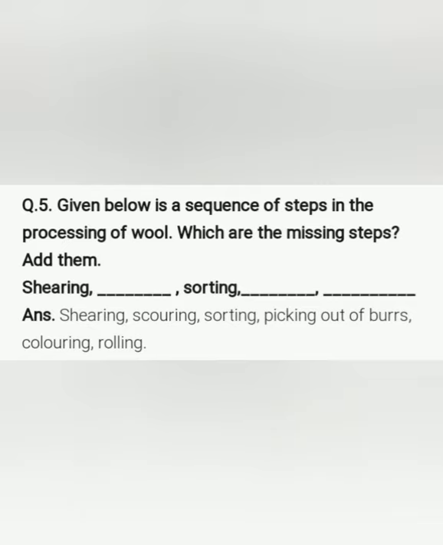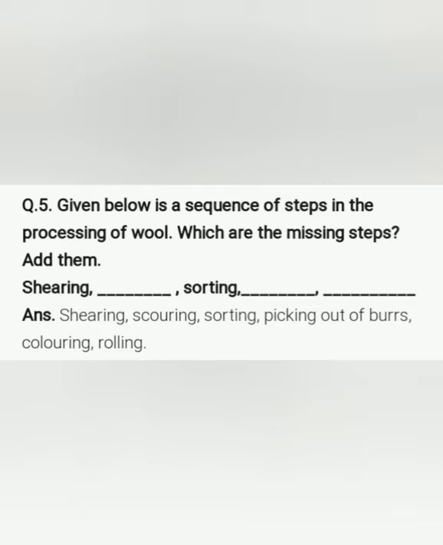The first one given is shearing. After shearing, the next process is which step? Scouring. Okay. Now, after scouring, the next process is sorting. After sorting, which one is the next step? The next step, after sorting, is picking out the burrs. Picking out burrs means that the small fibers get picked out. उसको separate out करते या picked out करते हैं. That is the next process.